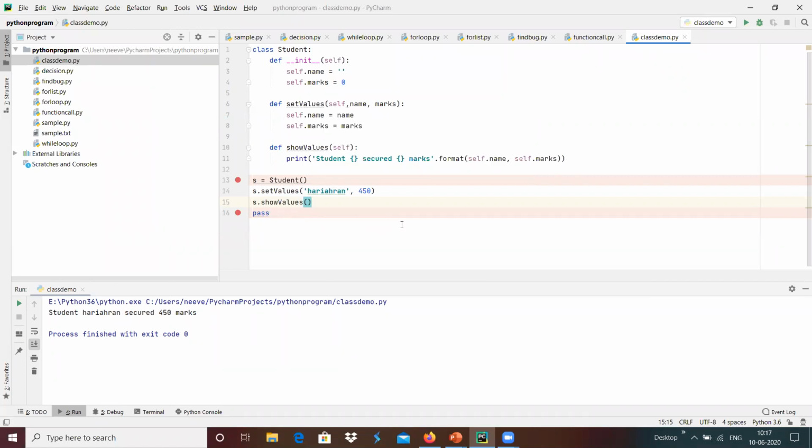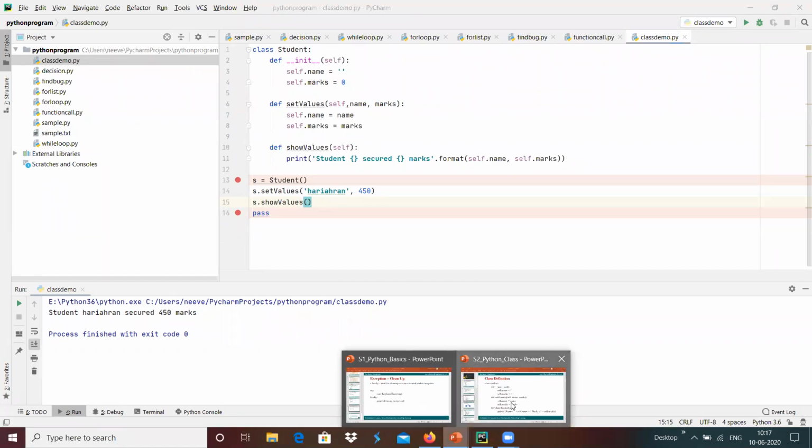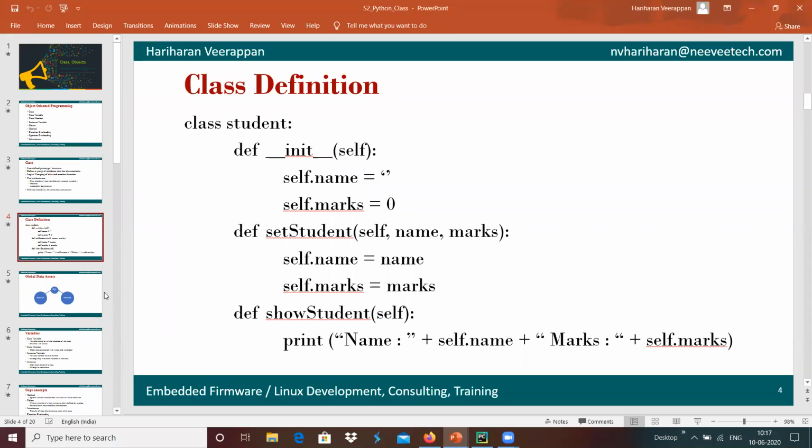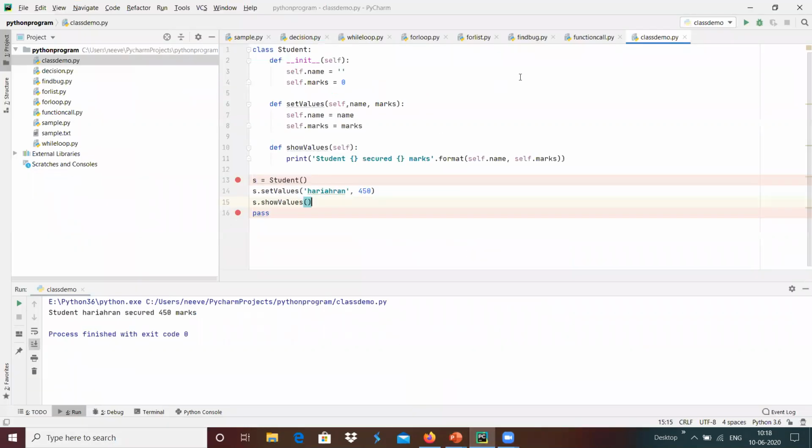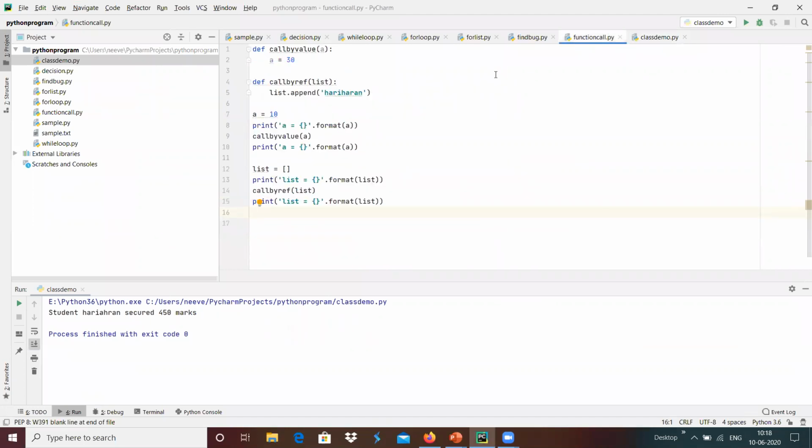Here we shall go into some more concepts of object-oriented programming. Like we define something like a global variable. That global variable can be used anywhere within the class, and similar to function. In function, what we did was something like this. Maybe I am going to have this function, not this. I think, yeah, this one.